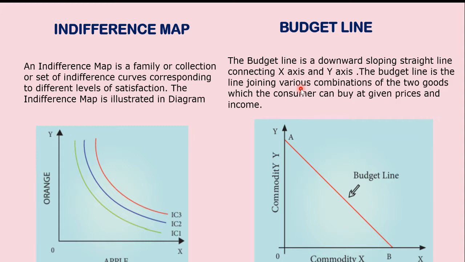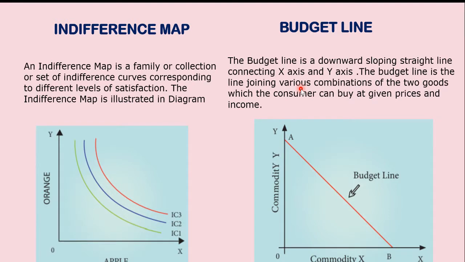Second, it depends on the price of the good. If the price is very expensive, you will not buy it. You will say later on we will buy it. Or if you do not have income, you will not go for shopping. So the purchasing power depends upon the money income and the price of the goods.